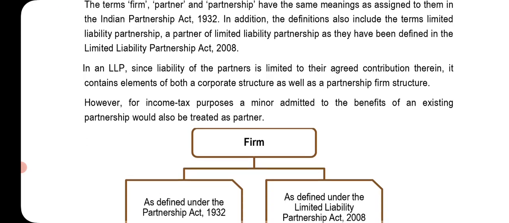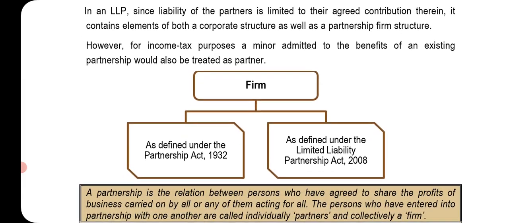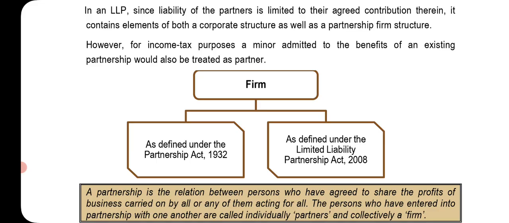In an LLP, since the liability of a partner is limited to their agreed contribution therein, it contains elements of both a corporate structure as well as a partnership firm structure. However, for income tax purposes, a minor admitted to the benefit of an existing partnership would also be treated as a partner. Firm, as defined under the Partnership Act 1932 and as defined in the Limited Liability Partnership Act 2008.